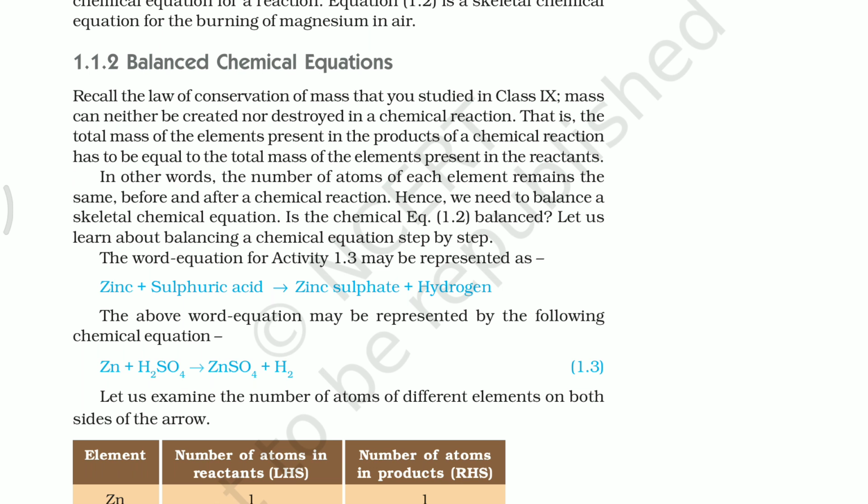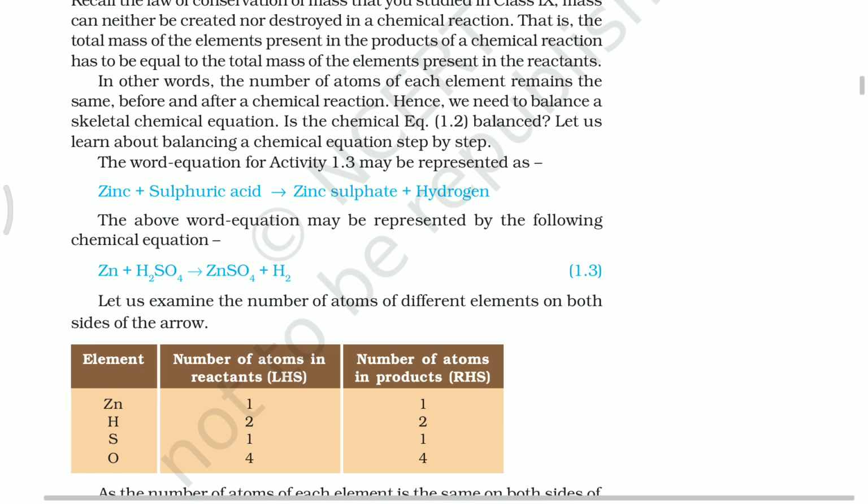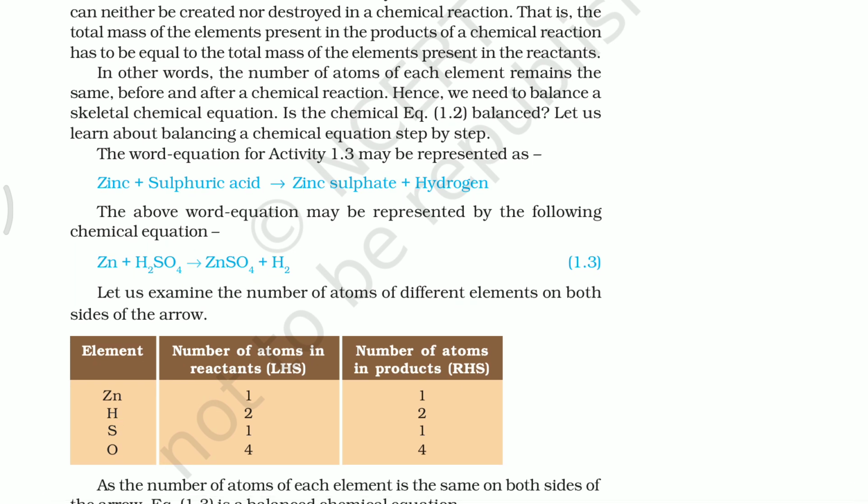Here they have given one example. Zinc when reacts with sulfuric acid gives rise to zinc sulfate and hydrogen. First they wrote it in the form of a word equation. Later the above word equation may be represented as follows in the form of a chemical equation: Zn plus H2SO4 gives rise to ZnSO4 plus H2.